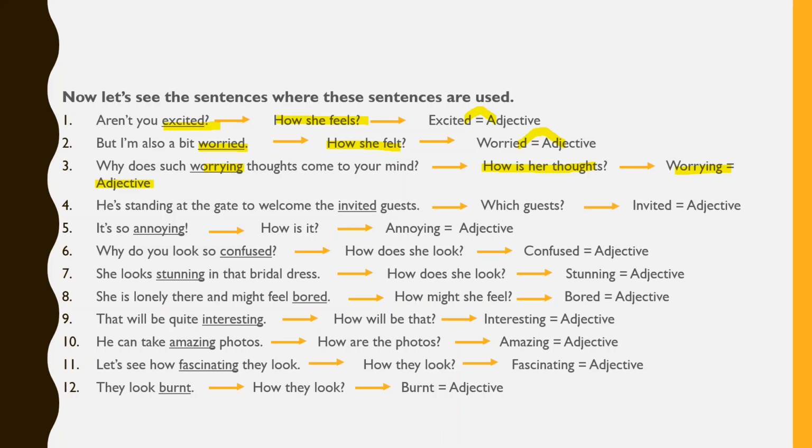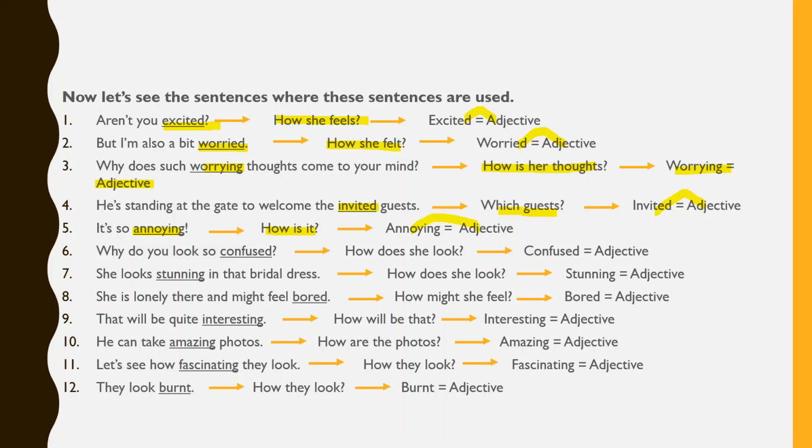Number 4: He's standing at the gate to welcome the invited guests. Which guests? Invited guests, right? And this is also an adjective. Number 5: It's so annoying. How is it? Annoying, right? So, this is also an adjective in the sentence.